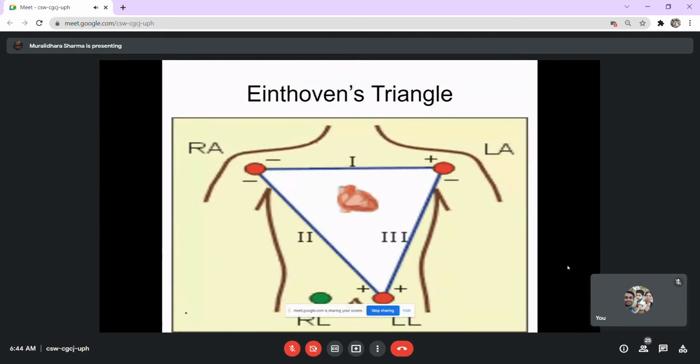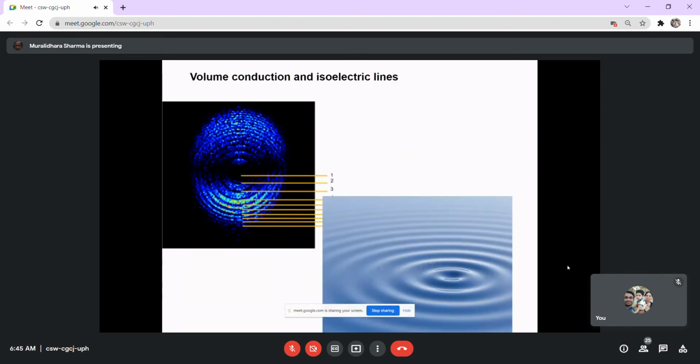Now we have discussed certain basics of the electrophysiology of the heart. The real reading of the ECG, or real knowledge of the ECG, starts from now onwards. One of the most important principles of the ECG is Einthoven's principle, or Einthoven's triangle. To understand what that is, we have to have an idea of conduction of electricity in the body.